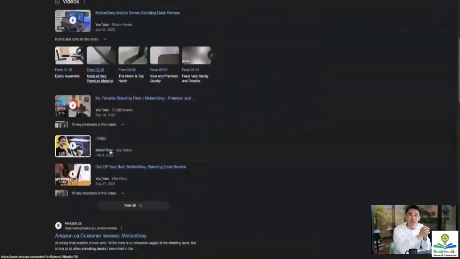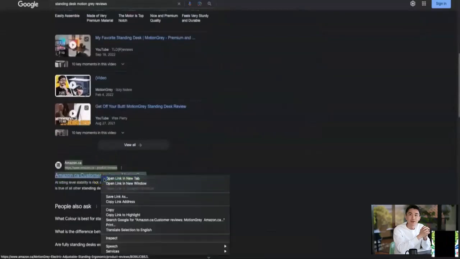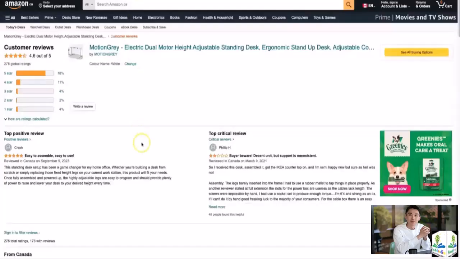And as I see, I go down and I look at Amazon. Amazing. This is also a third-party unbiased place for reviews. Why I'm going for unbiased sources is because the websites of these competitors could have reviews too, but those will be biased. That is, these competitors can pay other people to write reviews on their website. That's why I'm going towards Amazon. I'm going towards a third-party blog so that I can get some original reviews.